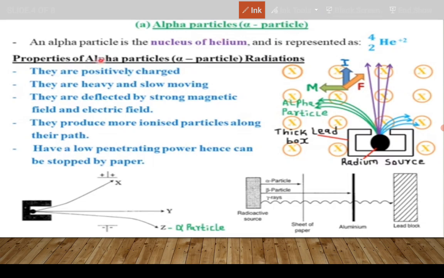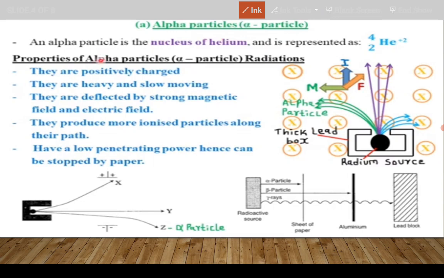Let's say they are passing through air. The alpha particles will knock out electrons from air molecules, making it ionic. Let's say, for example, alpha is made to pass through your body.